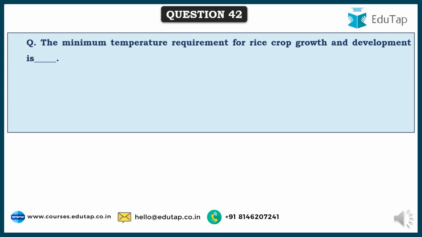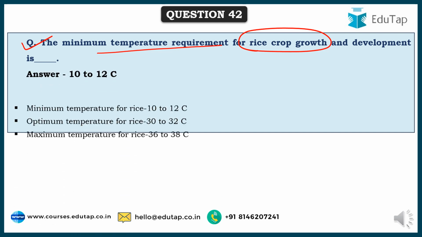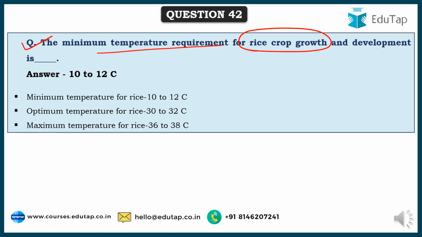So friends, here comes the next question. What is the minimum temperature requirement for rice crop growth and development? See, there are three types of temperatures: minimum, optimum and maximum. Minimum is 10 to 12, which it can withstand. But optimum is 30 to 32. This is where it can grow healthily.